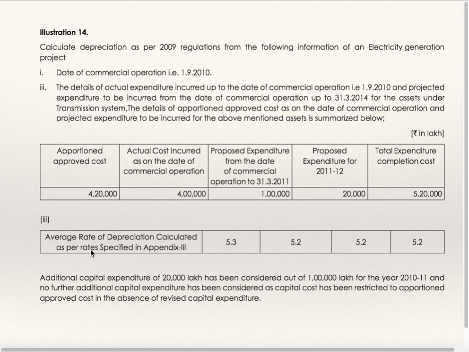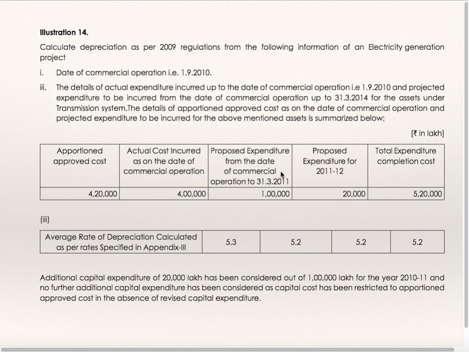Average rate of depreciation calculated as per rate specified in Appendix 3, 5.3%, 5.2%, 5.2% and 5.2%. These are the rates of depreciation given. Additional capital expenditure 20,000 lakh has been considered out of 1 lakh for the year 10-11.